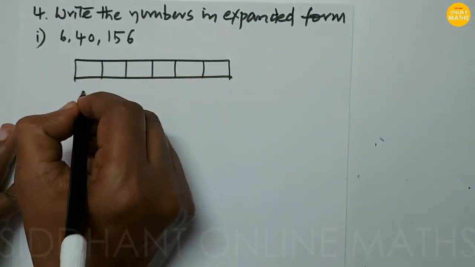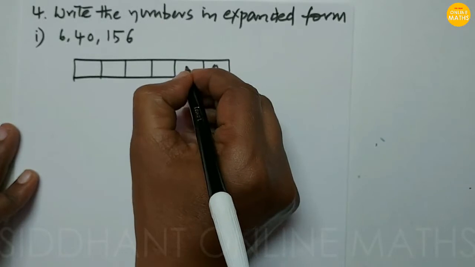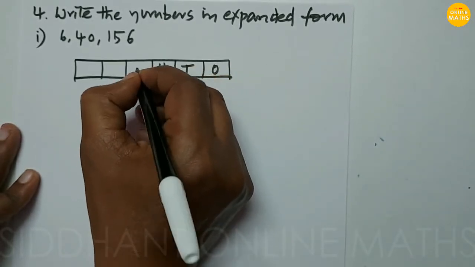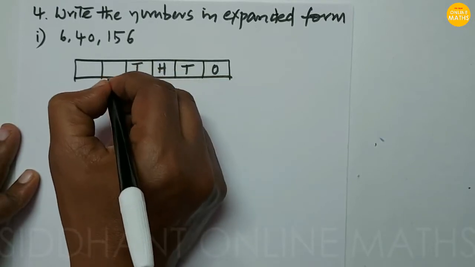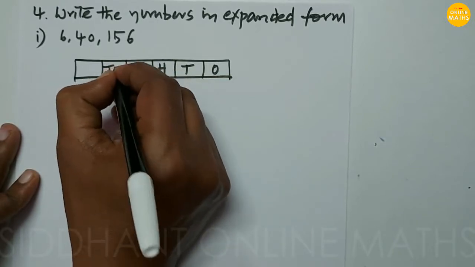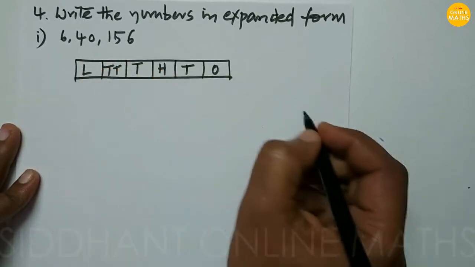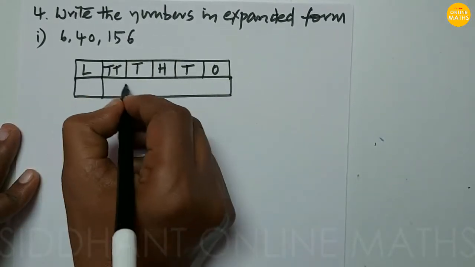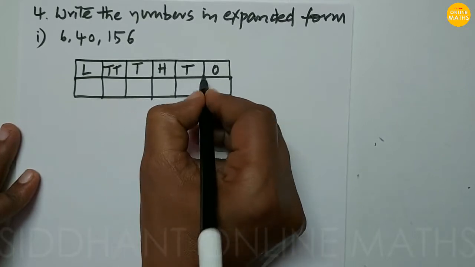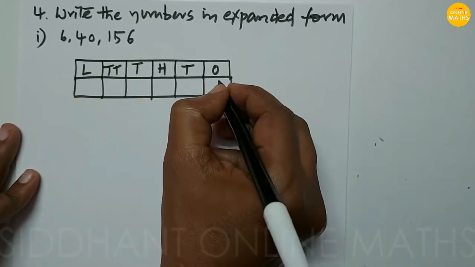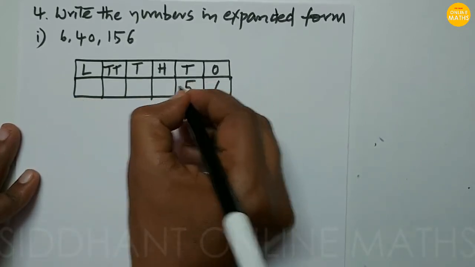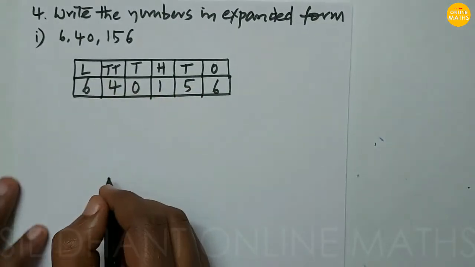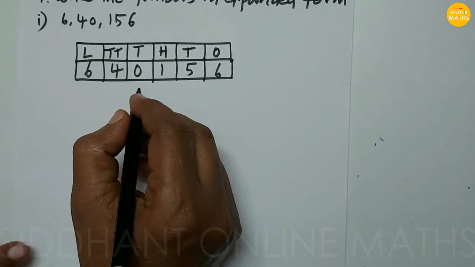This is ones, this is tens, this is hundreds, this is thousand, this is 10,000, and this is a lakh. So now just place the values here. So this is 6 4 0 1 5 6. The first step we segregated.